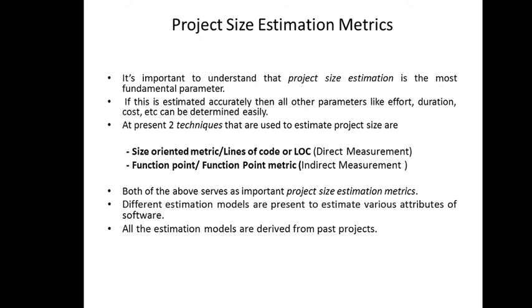So what we'll do in this case is convert that indirect measure into a direct measure with the help of several parameters. And once it is converted, then you can count it properly, right? So these two techniques will be used for size estimation. The first one is size-oriented metrics based on LOC and the second one is function point metrics.